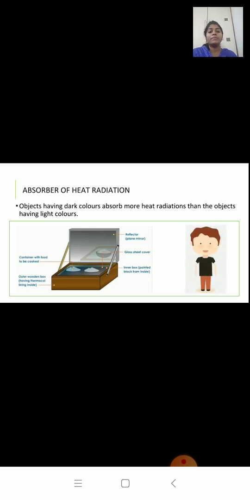In winter season, people prefer to wear dark color clothes because dark color clothes absorb more heat rays from the sun and keep us warm during the winter season. In summer season, people prefer to wear white or light colored clothes. Why? Because white or light colored clothes reflect most of the sun's heat falling on them, and this helps to keep us cool and comfortable during summer season.